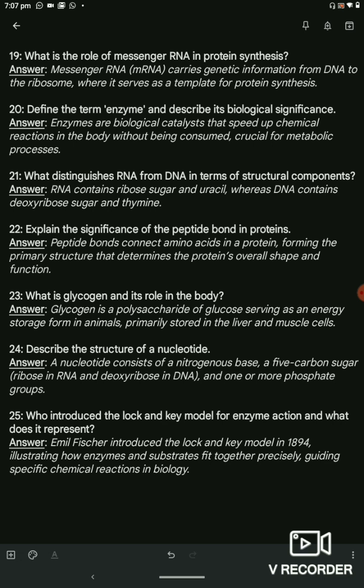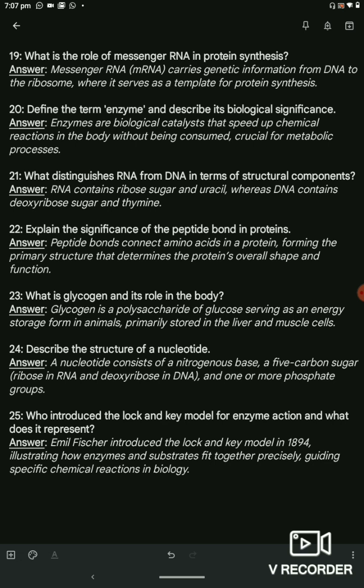Question 23. What is glycogen and its role in the body? Answer. Glycogen is a polysaccharide of glucose serving as an energy storage form in animals, primarily stored in the liver and muscle cells.